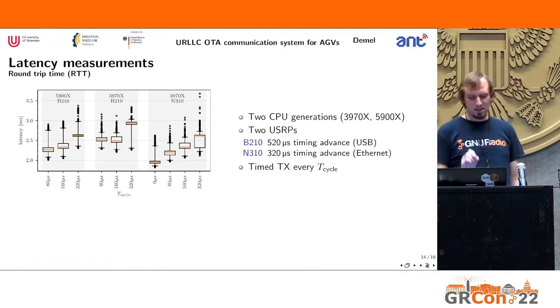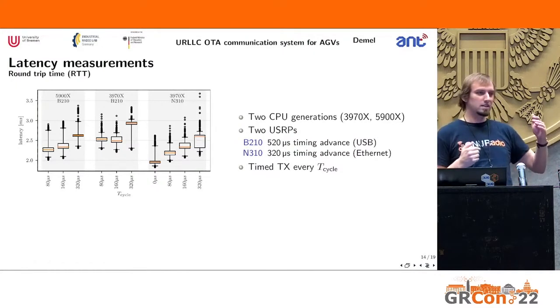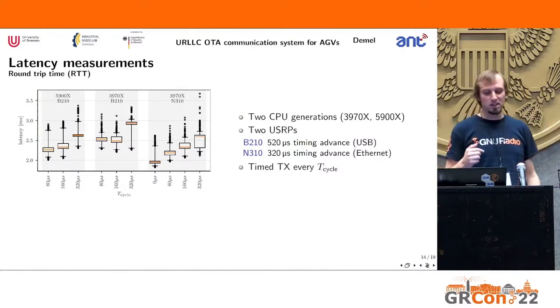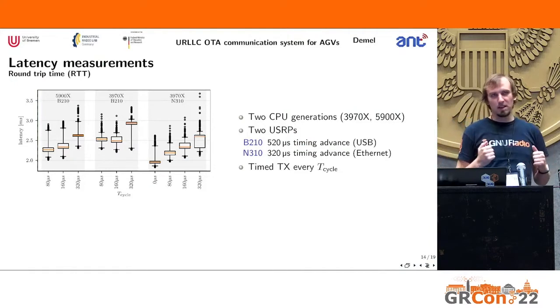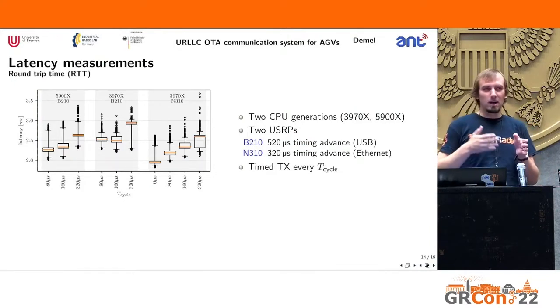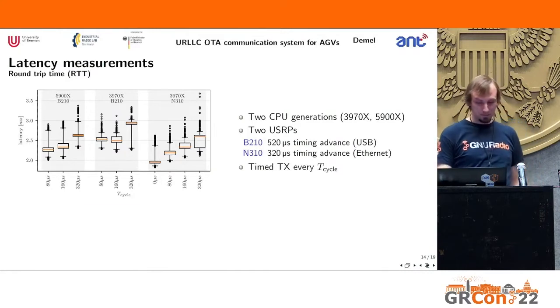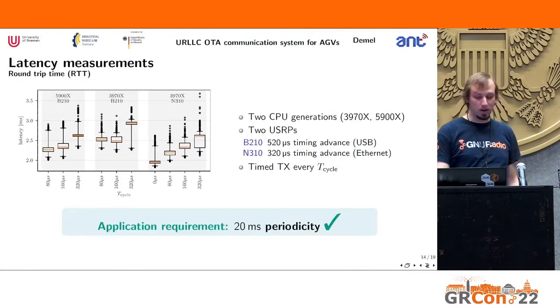And you can see there's this one thing that basically says 0 microseconds cycle time. That's when we just deactivate all the transmit at a specific time in the future thing, and then we can actually support a 2 millisecond round trip time that would translate roughly to a below 1 millisecond end-to-end latency. Anyways, our application requirement of 20 millisecond periodicity is supported.